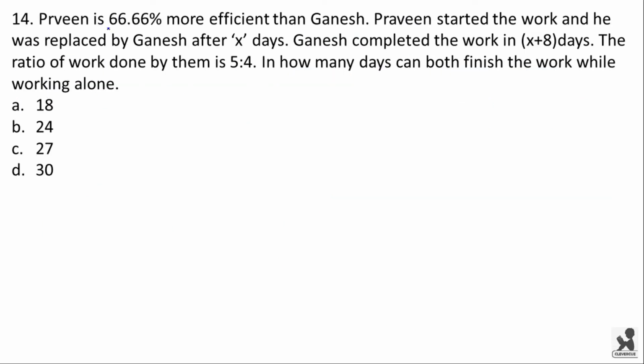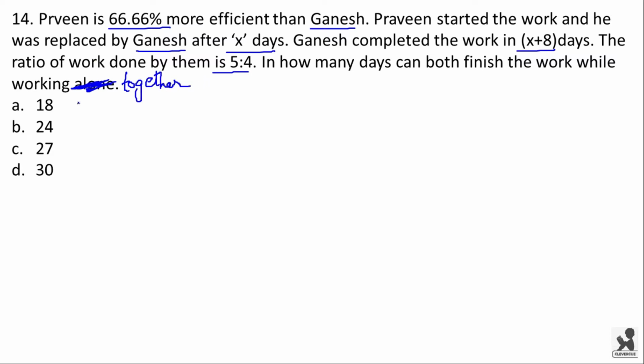Praveen is 66.66% more efficient than Ganesh. Praveen started the work and he was replaced by Ganesh, and after X days, Ganesh completed the work in X plus 8 days. The ratio of work done by them is 5 is to 4. In how many days can both finish the work while working together? Make a correction, this is working together.